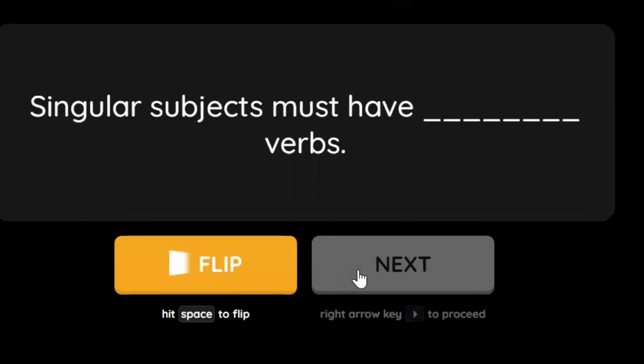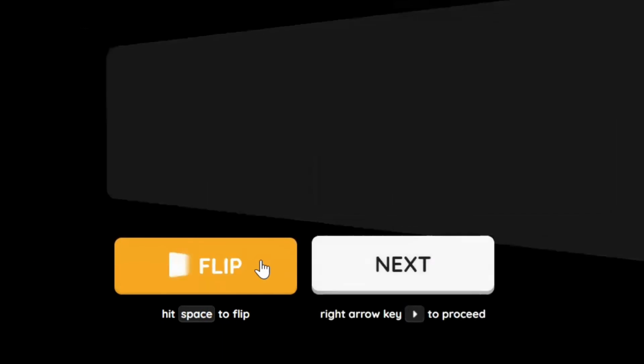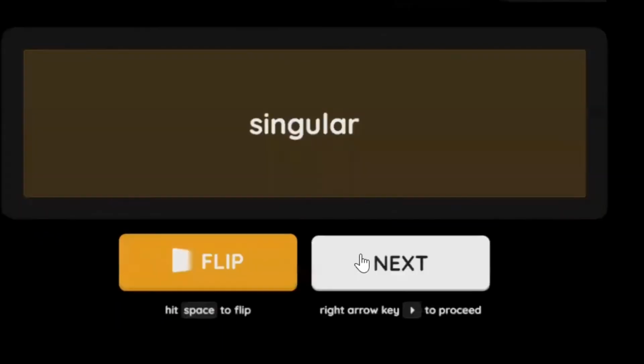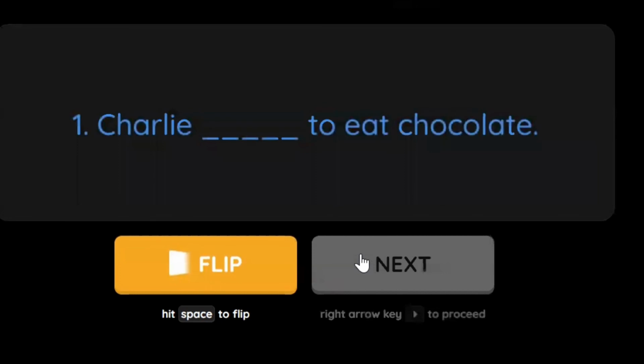Singular subject, and yes, excellent, singular verbs. Charlie wants to eat chocolate. Charlie is one person, a third person, she. Charlie want or wants? Yes, singular verb form. Excellent.